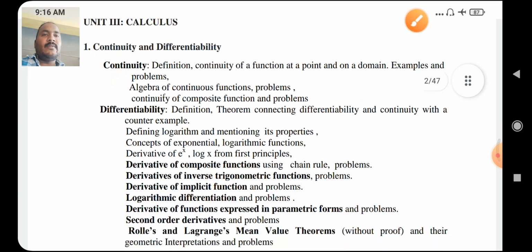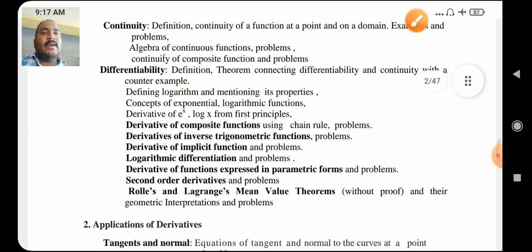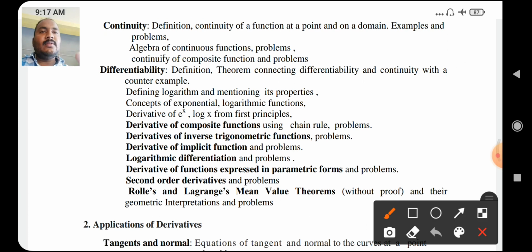Here one more very important concept is there in this unit, that is differentiability. We will discuss definitions, theorem connecting differentiability and continuity with counterexample,